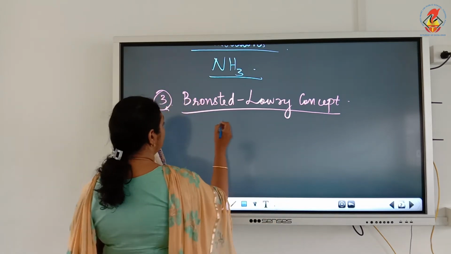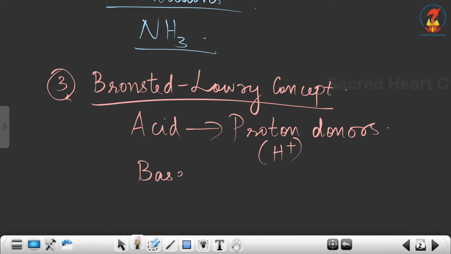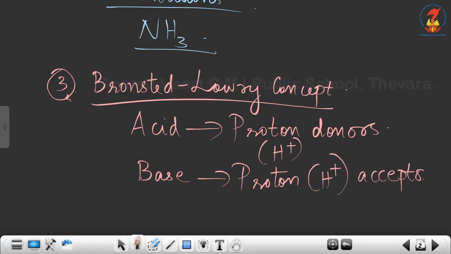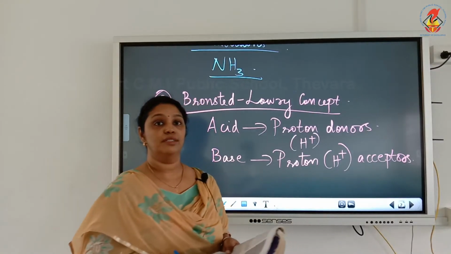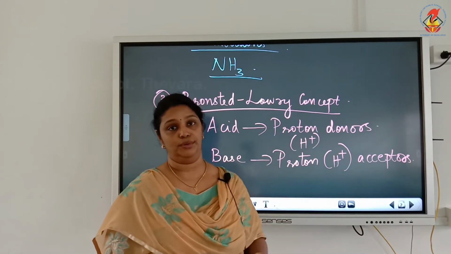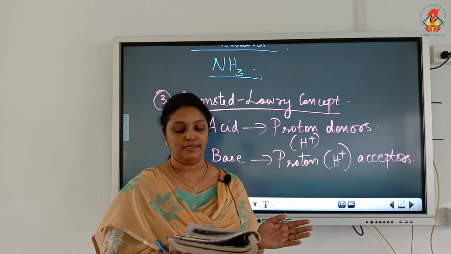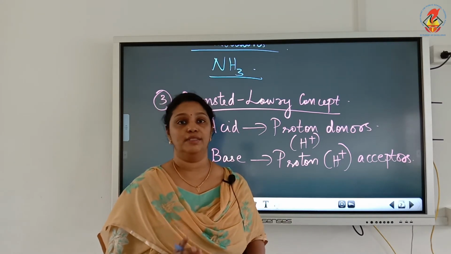So according to the Bronsted-Lowry concept, acids are proton donors. Proton means H plus, and bases are proton acceptors or H plus acceptors. So acid means a substance which is capable of donating a proton, and a substance which is capable of accepting a proton is a base. So let's see two examples to explain this concept.